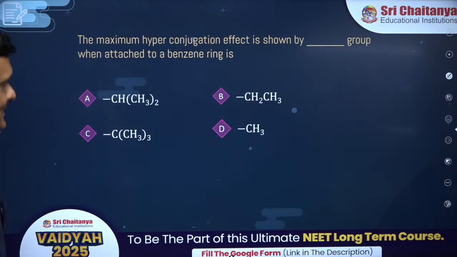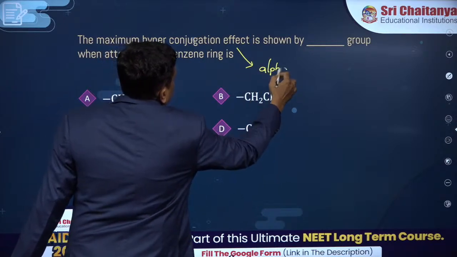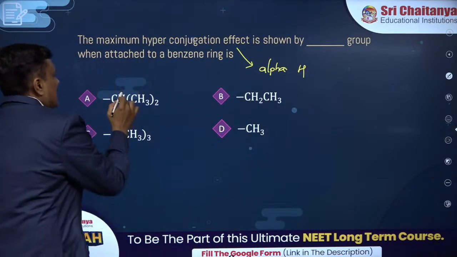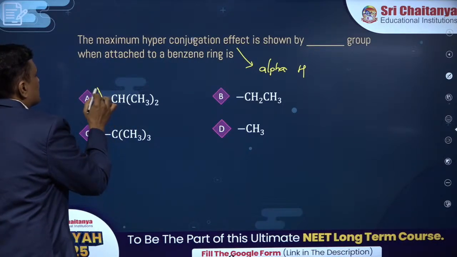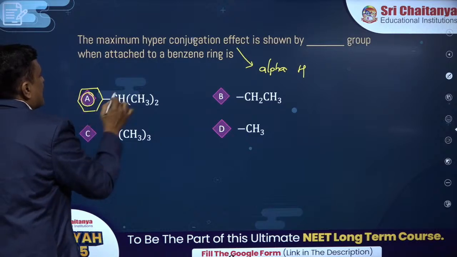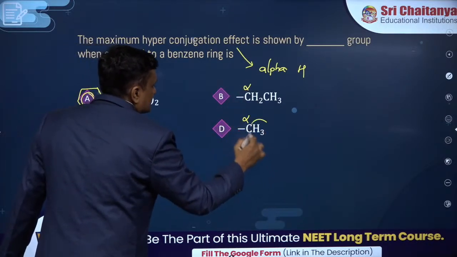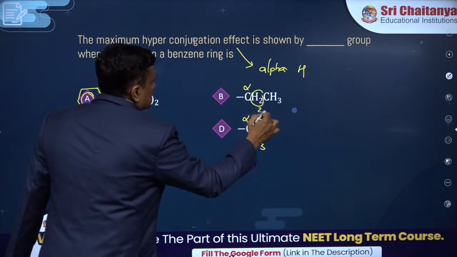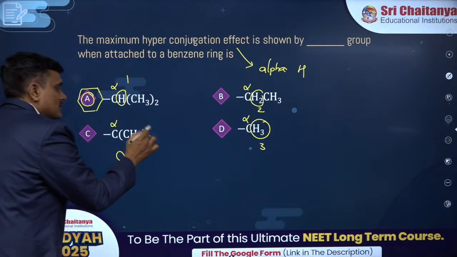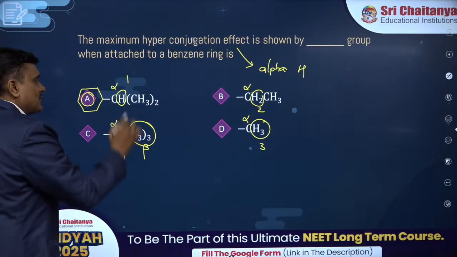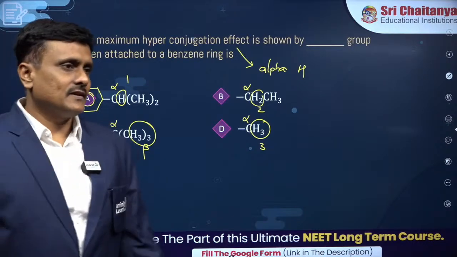Maximum hyperconjugation effect. Hyperconjugation is always predicted by alpha hydrogens. You can see alpha, right? Something attached to benzene adjacent to the functional group is called alpha. Whichever has more alpha hydrogens: 3, 2, 1, 0. Don't count the others, they are beta. Count only those which are attached to the benzene, right? Nine alpha hydrogens on tertiary.